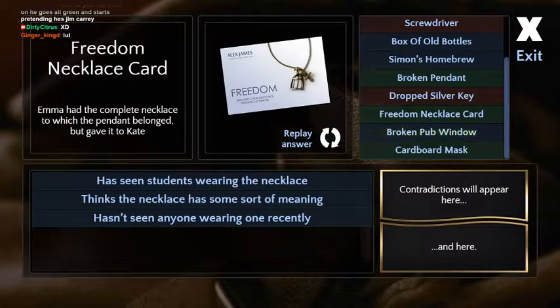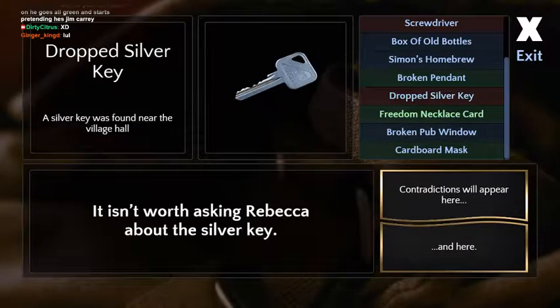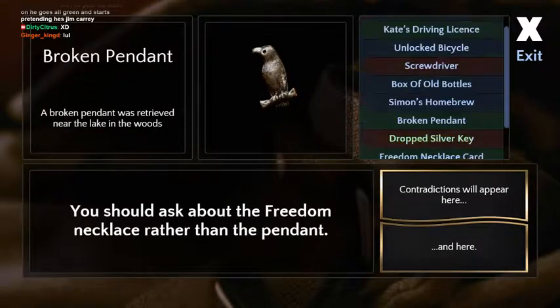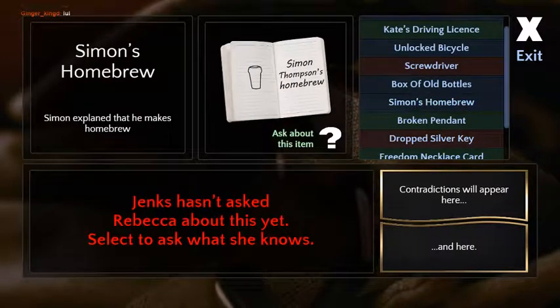Okay. We're gathering up all these clues. So many clues. We gotta ask about all the clues to solve a mystery, because the girl is dead.